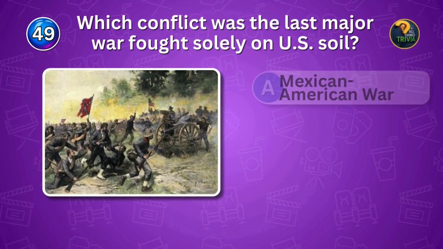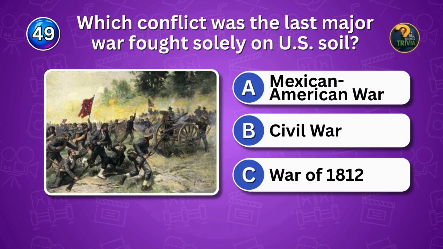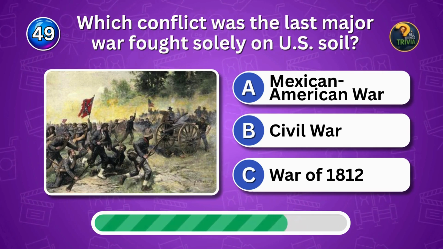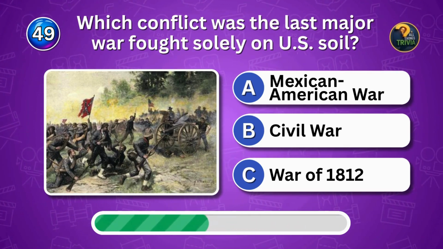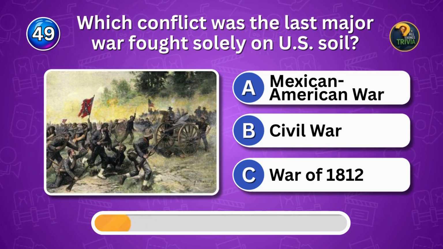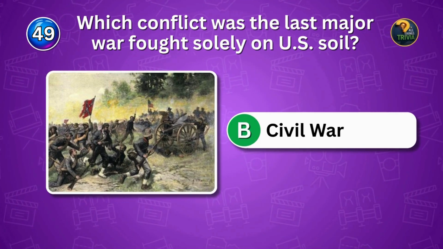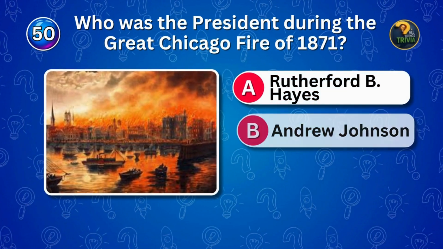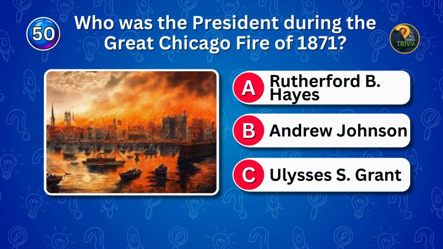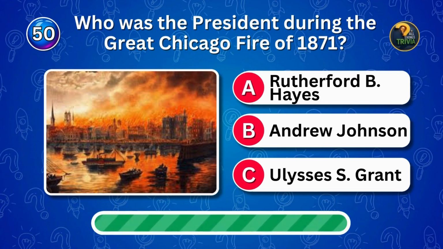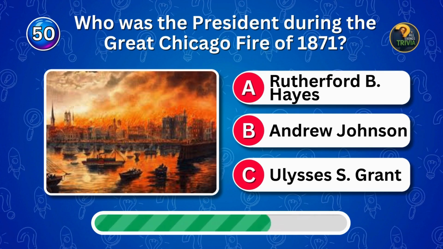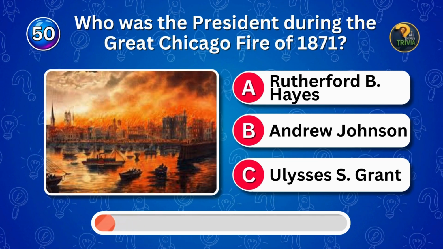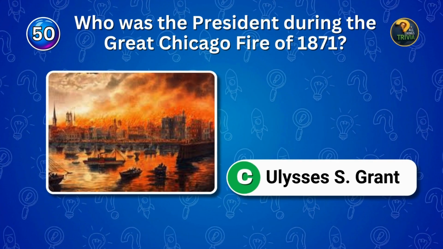Which conflict was the last major war fought solely on U.S. soil? Home front battle. Name it. The Civil War was fought on U.S. soil. Who was the president during the Great Chicago Fire of 1871? Historic event. Who was presiding? Grant was president at the time.